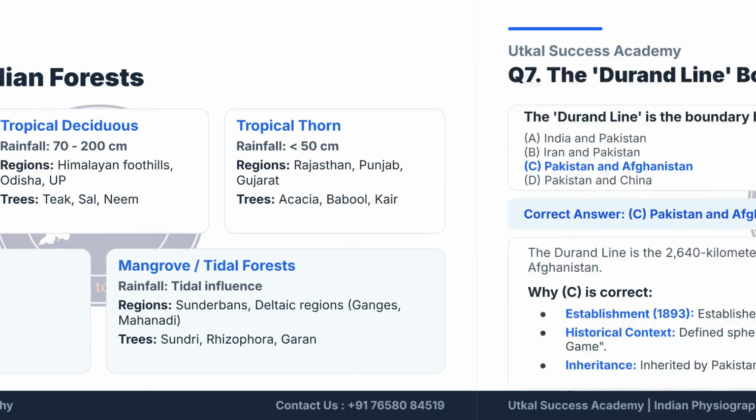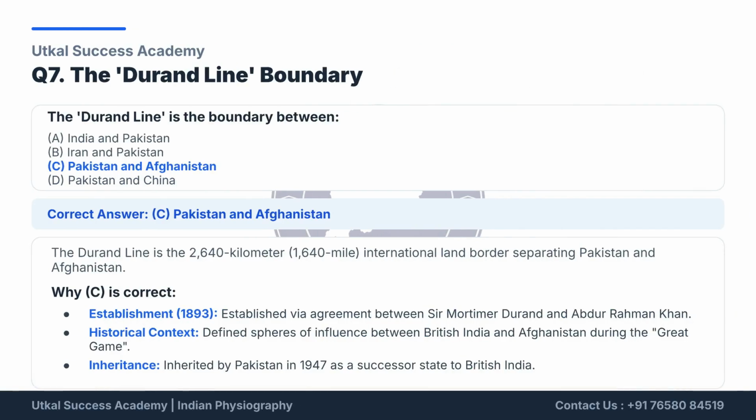The Durand Line is an important international boundary that separates Pakistan and Afghanistan. Drawn in 1893 through an agreement between Sir Mortimer Durand and Amir Abdur Rahman Khan, it originally marked the frontier between British India and Afghanistan. Today, it remains a significant geopolitical boundary and is frequently asked in competitive examinations.